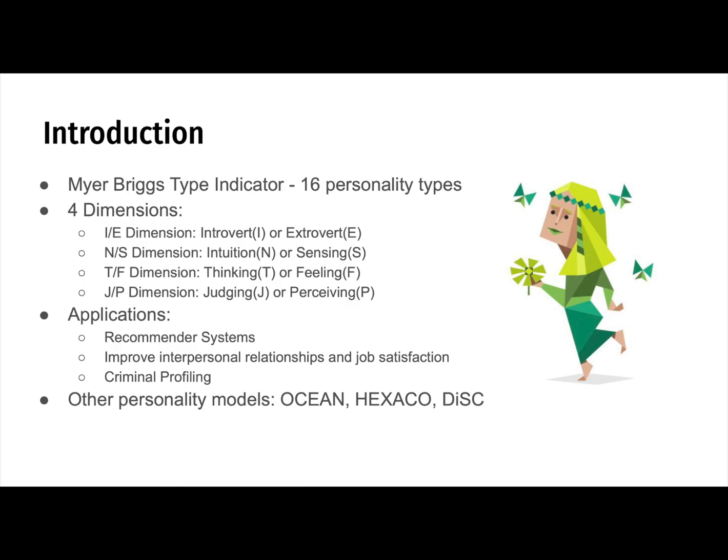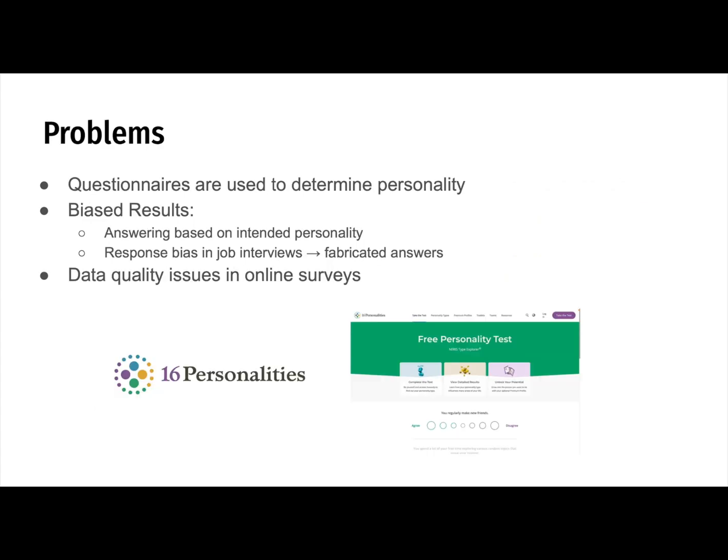There are 16 different personality types and 4 dimensions on the model, each represented by a character. For example, INFP will signify an introverted, intuitive, feeling and perceiving individual. The MBTI model is used in job interviews, recommender systems, and more. Some other personality models include the Ocean and DISC models.